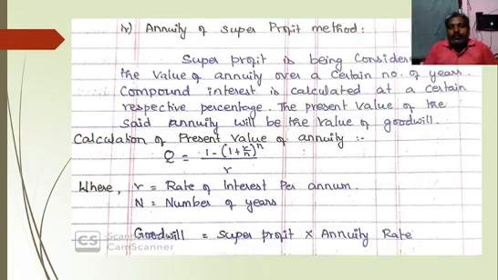In most of the problems, the annuity value or annuity rate is given. Then we should calculate only the super profit. With the help of super profit and annuity rate, we can easily calculate the value of goodwill. These are the four most important methods under the super profit method. Now we will move on to work out the problems under the super profit method.